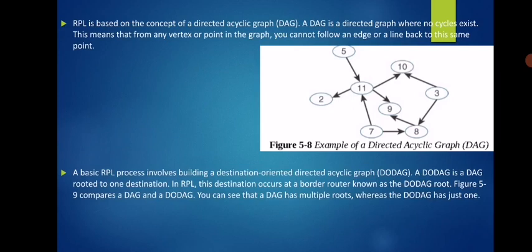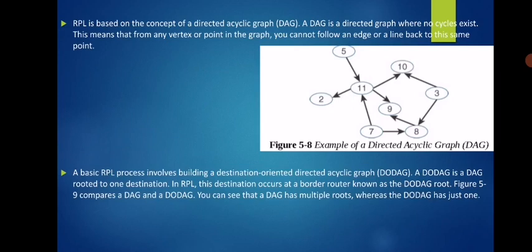But you don't have any path using which we can come back to node 11. So this we call a DAG, a directed acyclic graph. We don't have any path using which we can come back to the starting location.